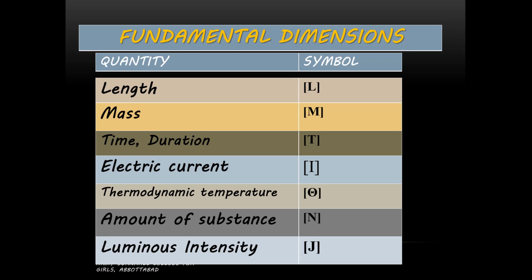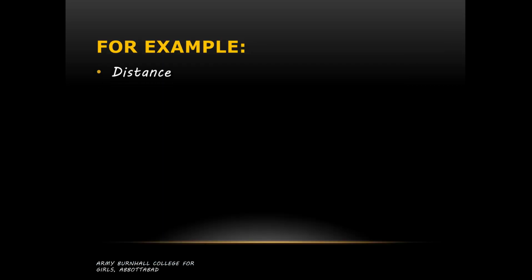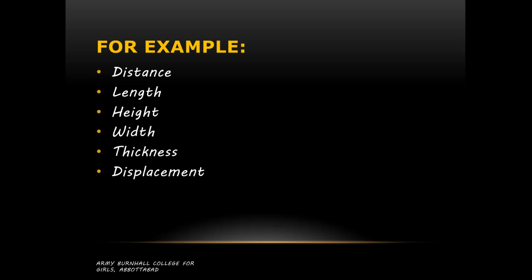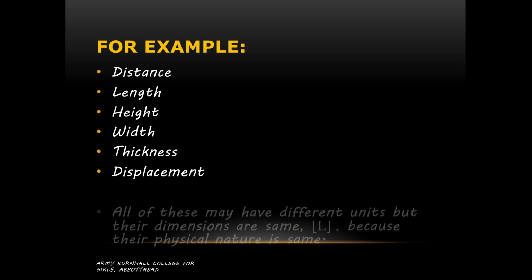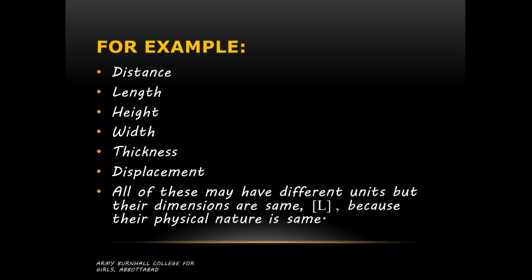So dimensions basically tell us about the nature of the quantity. It is independent of all other factors. For example, if we are measuring distance, length, height, width, thickness, displacement, all these things are measured in different units. Some have units of millimeters, some miles, some meters, but all of these may have different units, but their dimensions are the same. Capital L within square brackets, because their physical nature is the same.